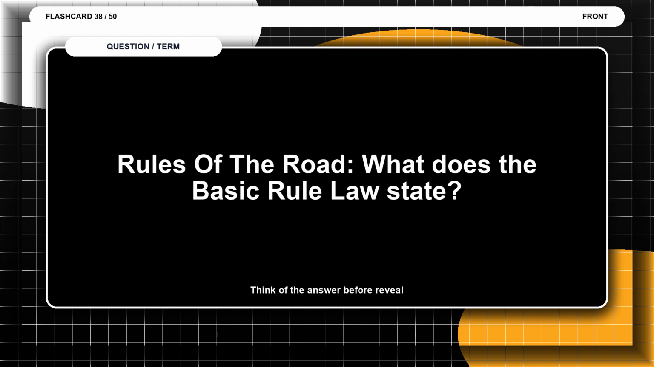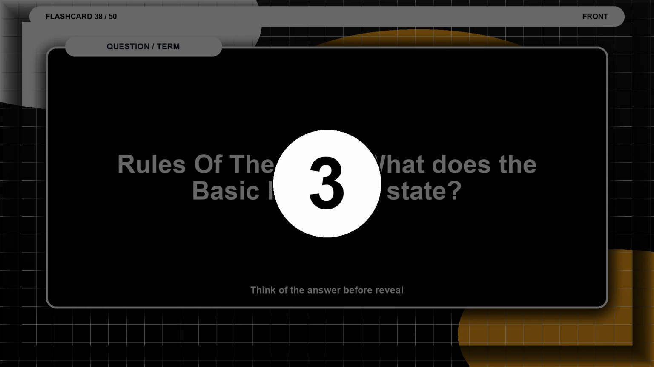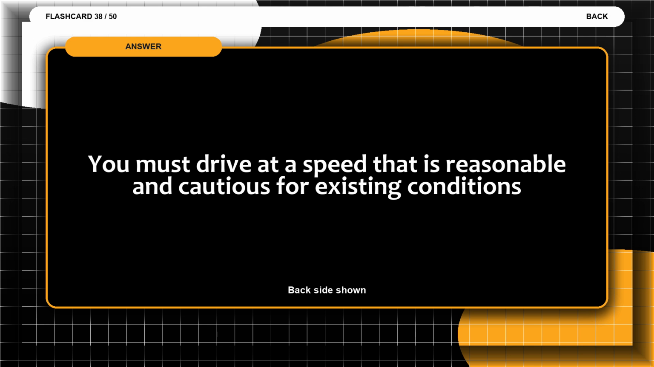Flashcard 38. Rules of the road. What does the basic rule law state? Think of the answer before the reveal. The answer is you must drive at a speed that is reasonable and cautious for existing conditions.